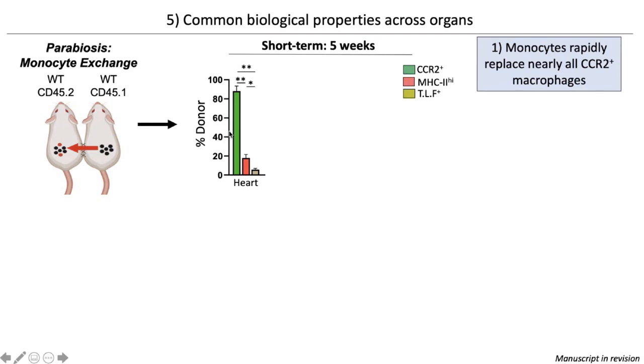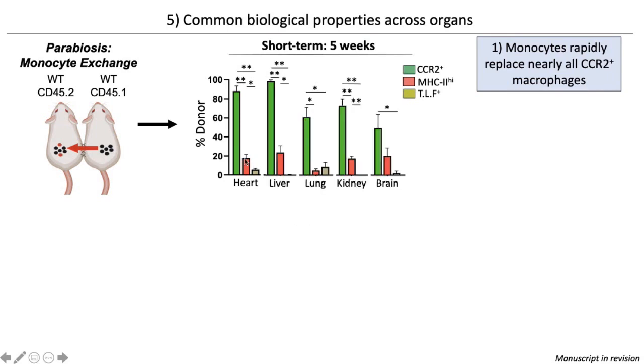And after this short time period, we see that CCR2 macrophages have a very distinct life cycle, as nearly all CCR2 macrophages were donor-derived, meaning that they were rapidly replaced by monocytes. And this is very interesting because CCR2 macrophages have this very distinct life cycle, and this is consistent in every organ that we assessed. So there seems to be less replacement of MHC2 macrophages and no replacement of the TLF macrophages in this short time period.